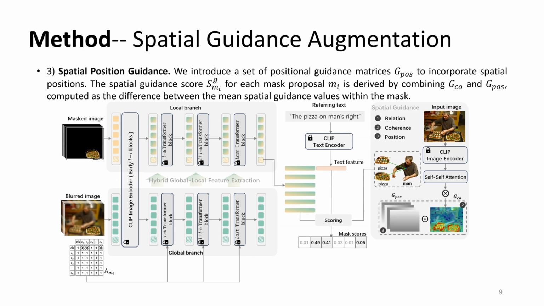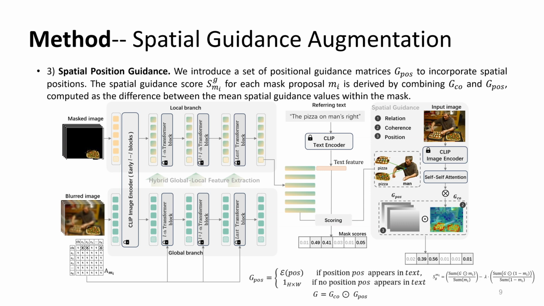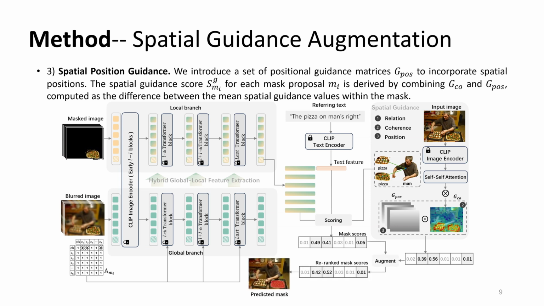If a positional keyword like top appears in the referring text, we apply this positional guidance matrix to refine our earlier spatial coherence guidance map. The combination is done via element-wise multiplication. This new guidance map G highlights regions that are both semantically aligned with the text and spatially consistent with the described position. Next, we compute a spatial guidance score for each mask proposal, defined as the difference between the average guidance value inside and outside the mask. Finally, we normalize both the semantic alignment score and the spatial guidance score using softmax and combine them into the final mask score.